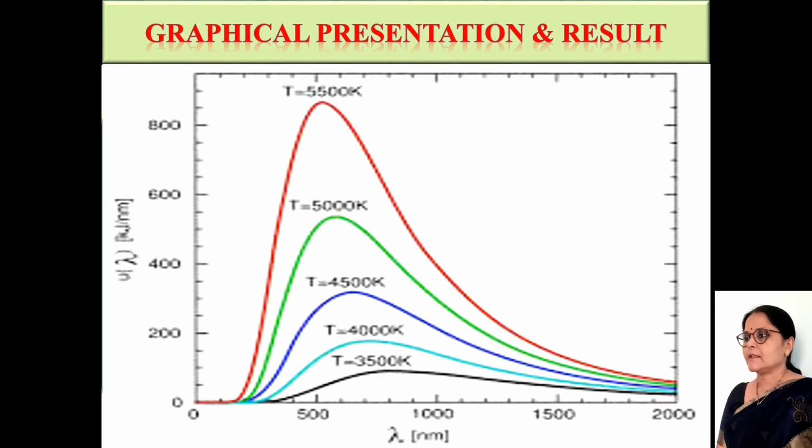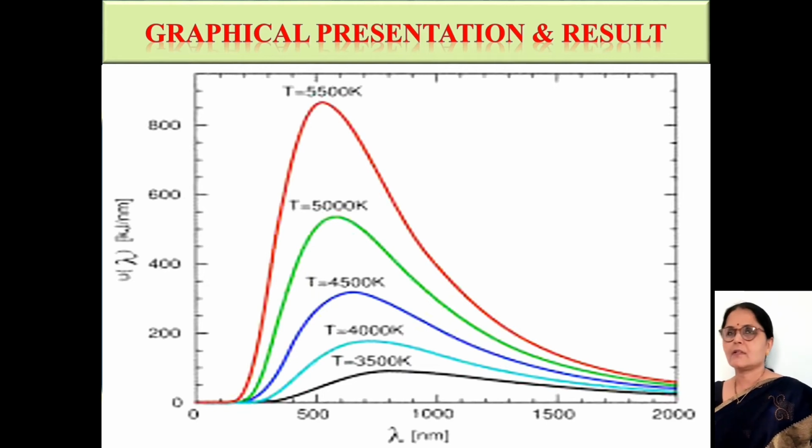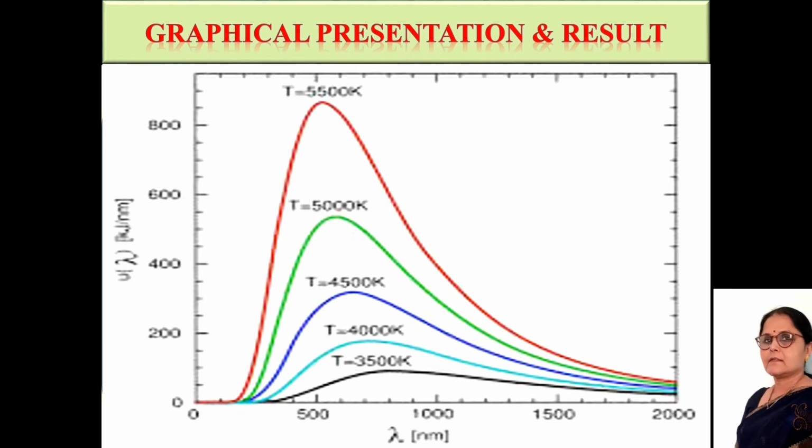This slide shows the graphical presentation of the distribution of energy and its results for different temperatures. For the different temperatures, different colors are used, and that is shown in this slide. Also, the general result is that when the temperature increases, the emissive power also increases. After some time, it decreases in all the curves. Now we will see the conclusion from the graph.